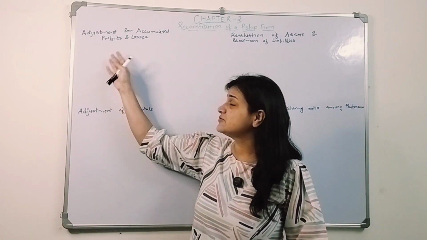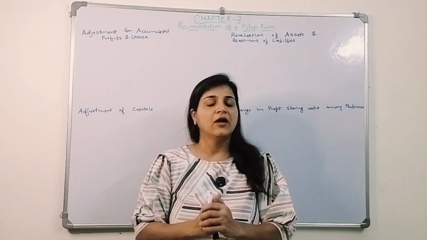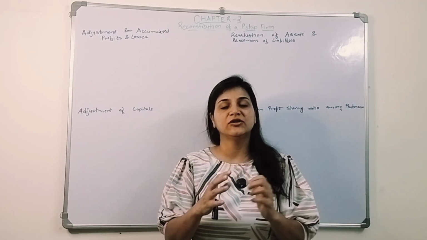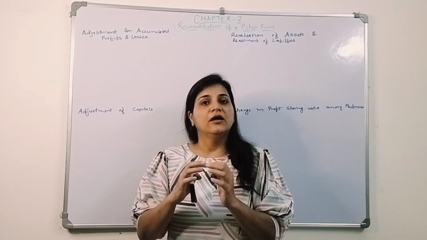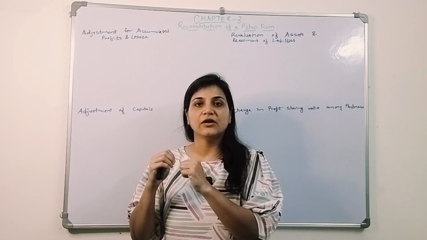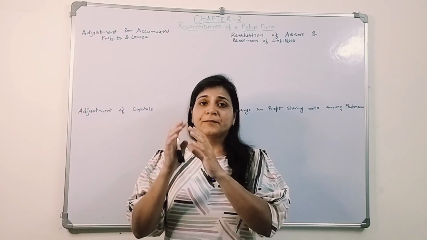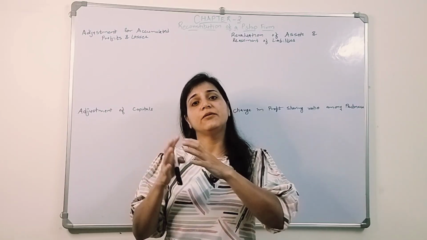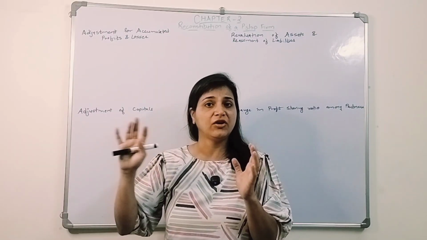Okay, the first one that we are going to discuss is about adjustment for accumulated profit and losses. Now when we discuss this, there is this reformation of everything. The partnership firm is being reconstituted when a new partner enters into the business. So whatever reserves are there, whatever accumulated profit or loss there is, that will be distributed. Till now, that profit and those reserves belong to whom? They belong to the existing partners. The new partner doesn't have a share in all these things.